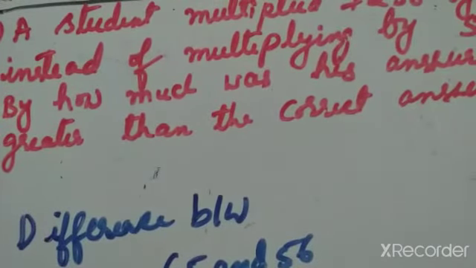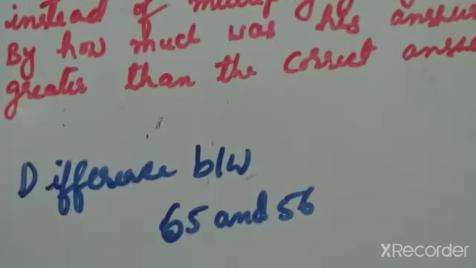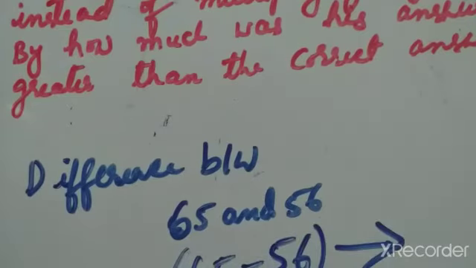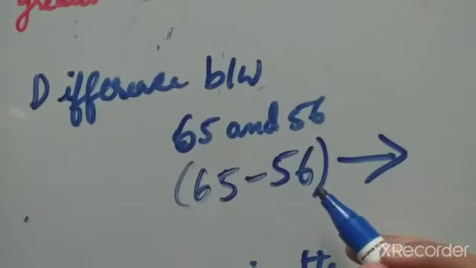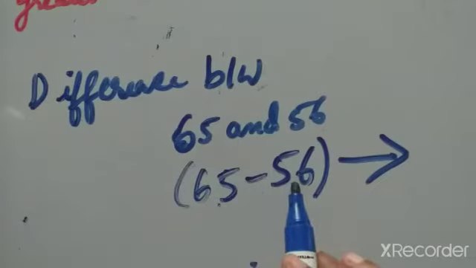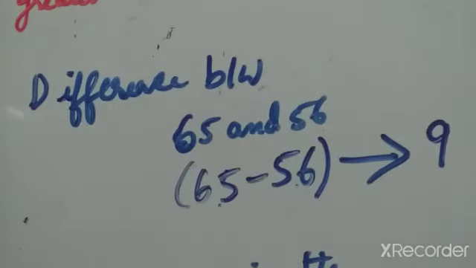So what we have to find here is the difference between 65 and 56. Actually he has to multiply with 56. Instead of multiplying with 56, he multiplied with 65 by mistake. Now we have to find the difference of 65 and 56, the actual mistake. So 65 minus 56 means the difference is 9.